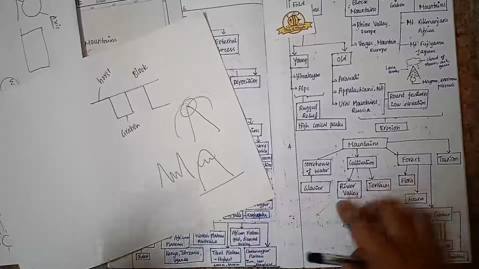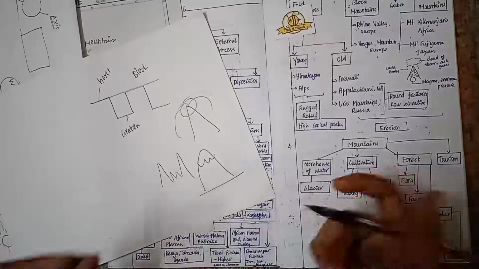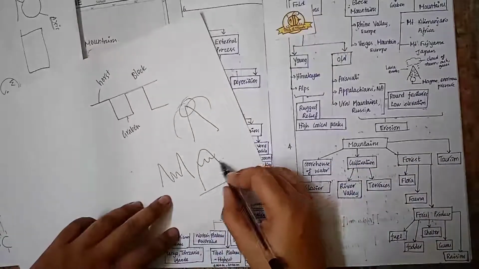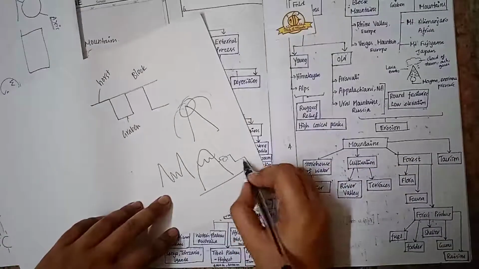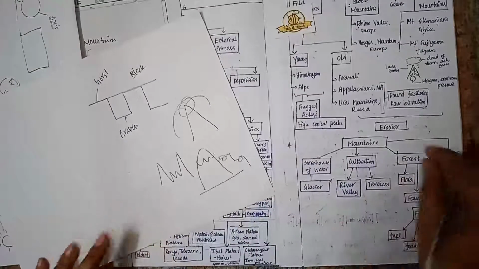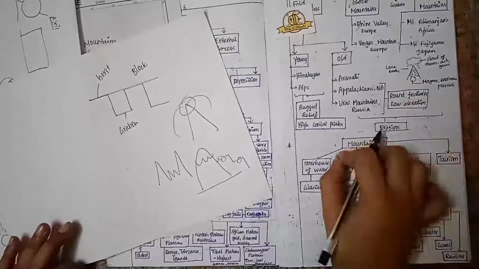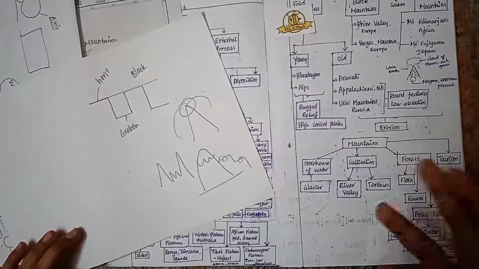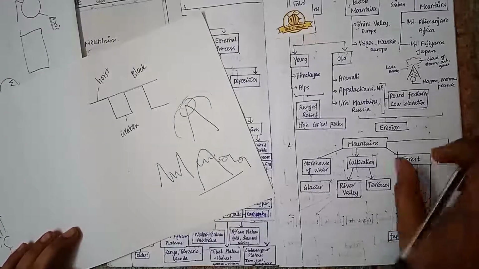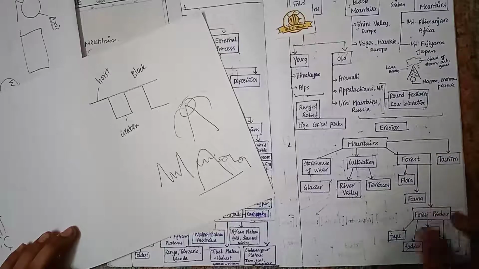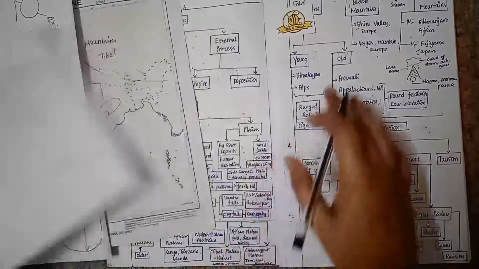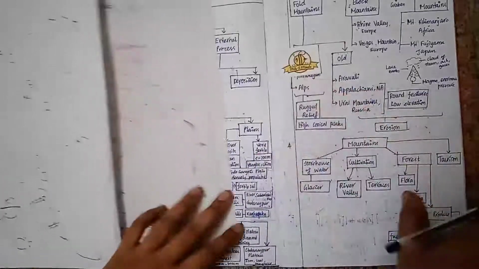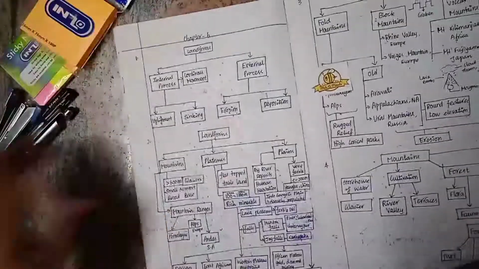Then we have cultivation, river valleys, and terraces. The land will be made in this format, and cultivation will happen here. So we have cultivation in mountains. We have mountain forest. In mountain forest there is a rich variety of flora and fauna. It will be a home for flora and fauna. And from forests we obtain forest produce. Forest produce will be useful as fuel, fodder, shelter, etc. Then tourism is also promoted in mountains. In the Himalayas, there are many tourist activities happening.